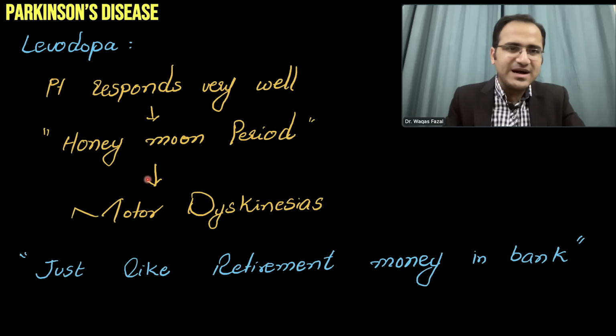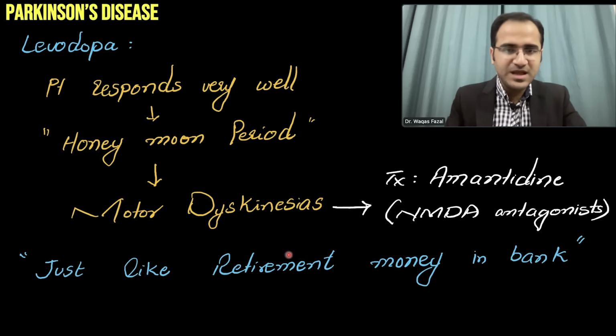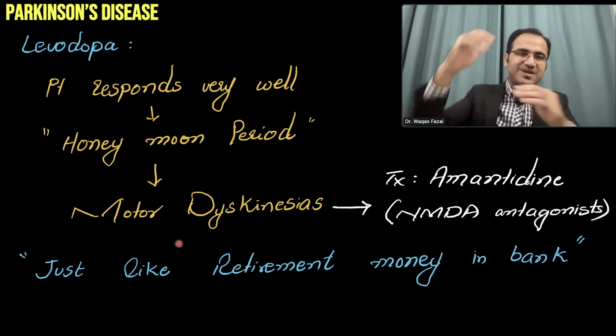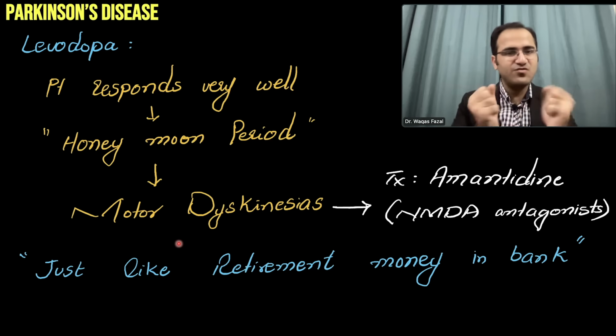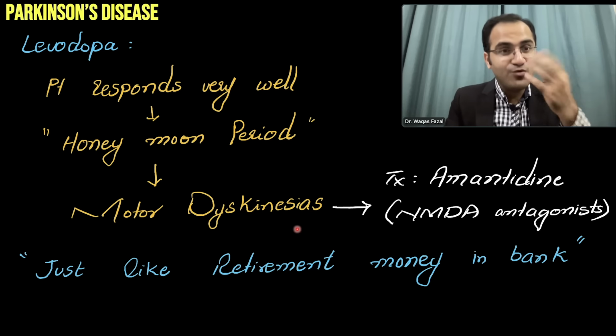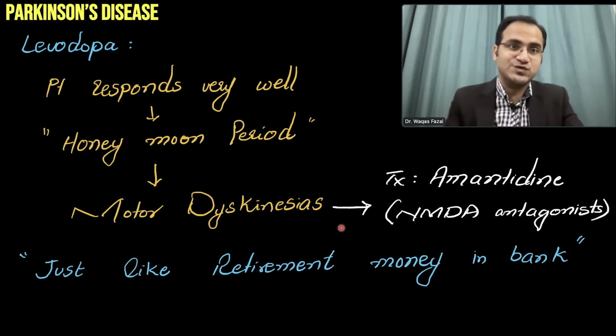Levodopa carbidopa effects are thought to be finite, and therefore it is said that it's just like retirement money in the bank that you can use to a certain extent. If the patient develops motor dyskinesias, whenever there is excess dopamine in the blood, the patient starts to develop excessive movements. In that case, an anti-influenza drug, a flu drug, amantadine, is used.